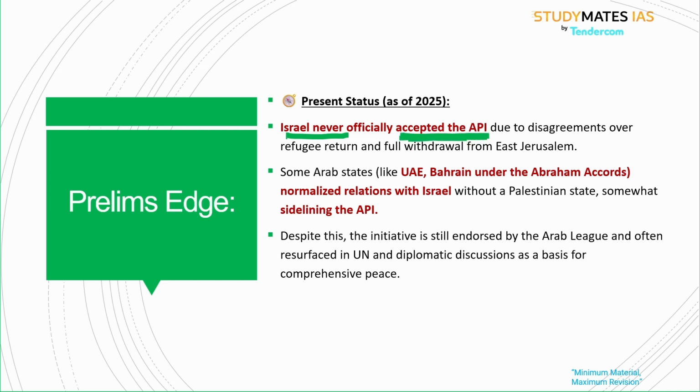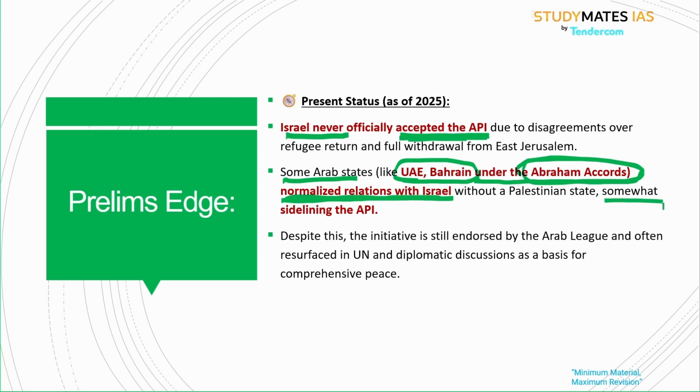However, some Arab states like UAE and Bahrain signed the Abraham Accords with Israel, and that normalized their relations with Israel. This sidelined the Arab Peace Initiative, because without Israel accepting the proposals made by the Arabs, a few Arab countries went and signed the Abraham Accords.